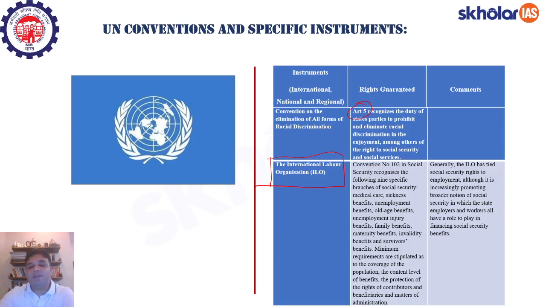And minimum requirements are stipulated as to the coverage of population, the content and level of benefits, the protection of the rights of the contributors and the beneficiaries, and matters of administration. So these 9 benefits are important from the examination point of view. You please note them down.